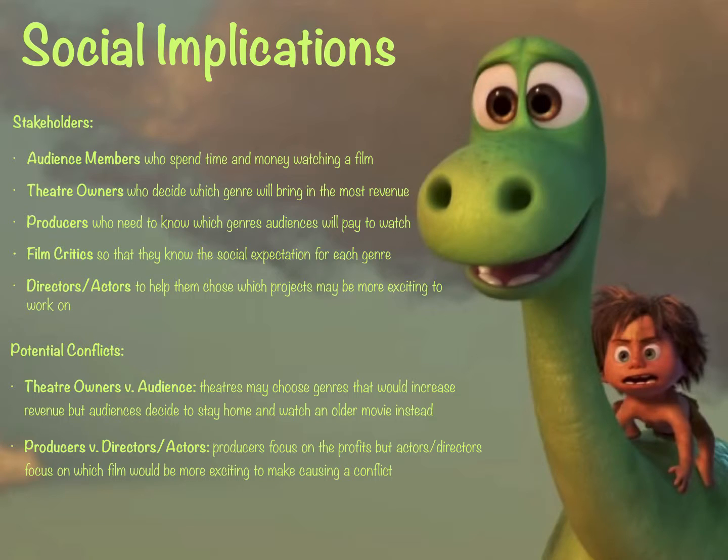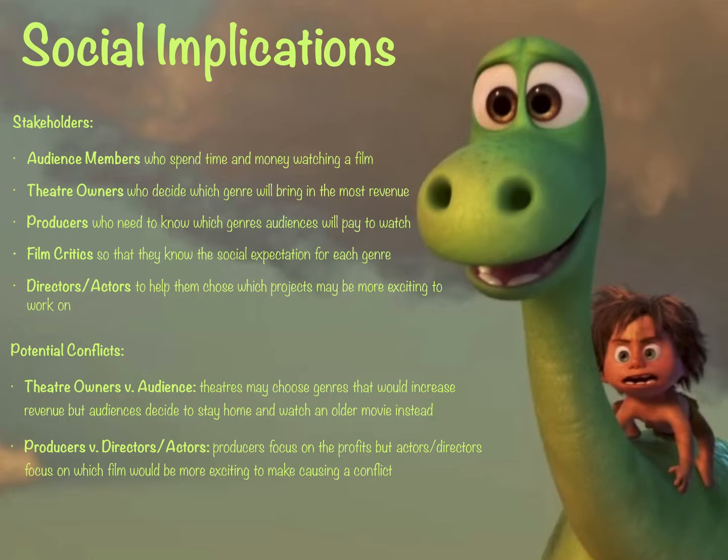So finally, we have the social implications. We have a couple of stakeholders, beginning with the audience members who spend time and money watching a film. We also have the theater owners who decide which genre will bring in the most revenue, the producers who need to know which genres audiences will pay to watch, the film critics so that they know the social expectation for each genre that is already pre-existent, and then the actors and directors to help them choose which projects may be more exciting to work on.